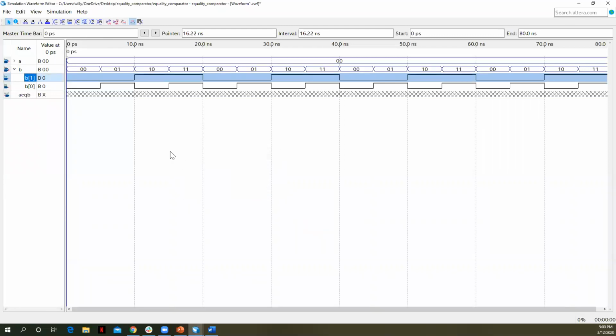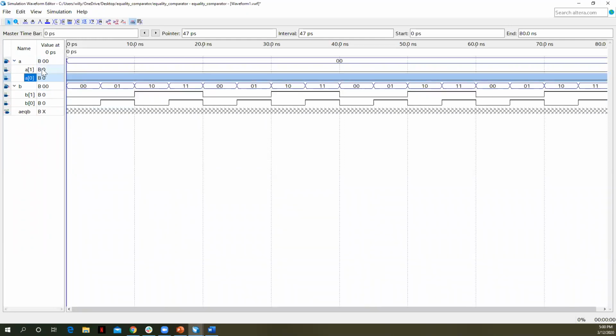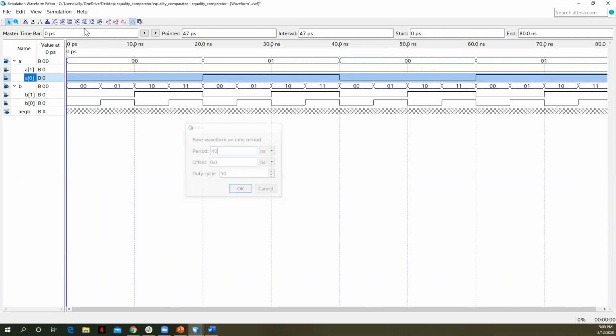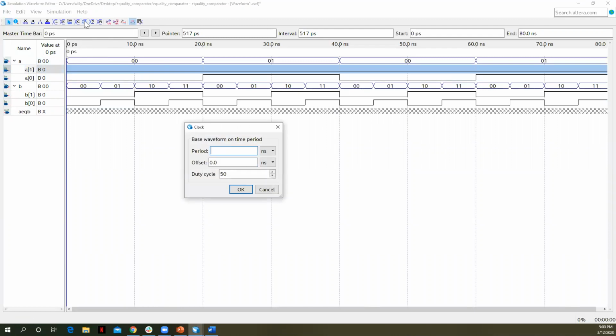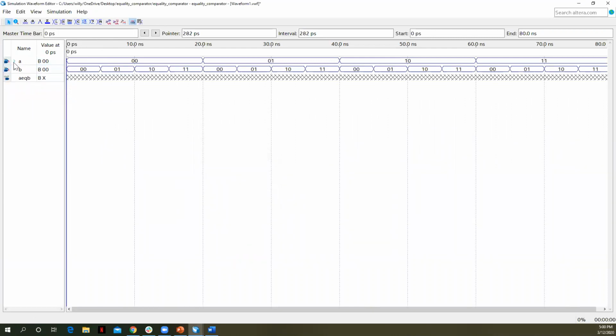220. Right. Now here in A, let's select A0. Let's double that 20 to 40. And here in A1, let's double that 40 to 80 nanoseconds. All right. Now this is showing us individual values of A and B. You can see that A holds to 0 while B goes from 0 to 1 to 2 to 3. All right, which is what we're doing with our truth table.